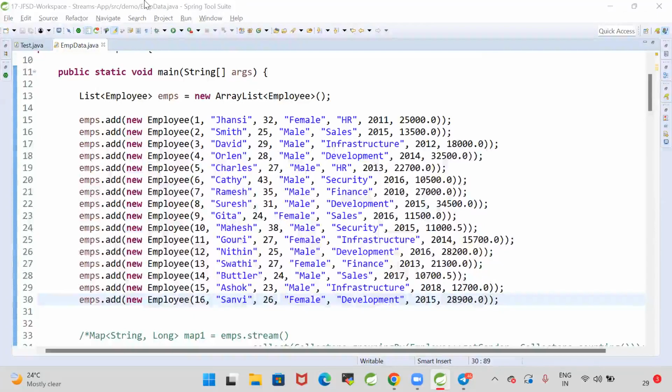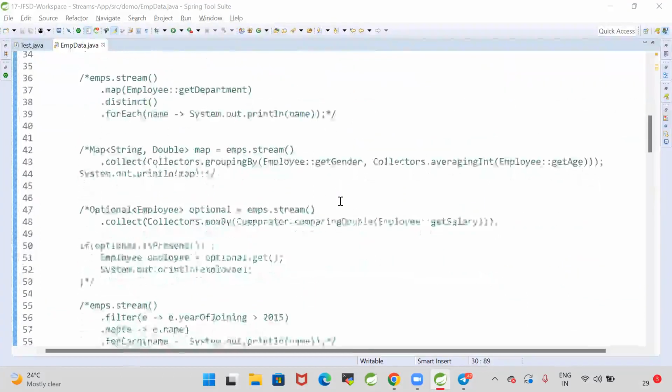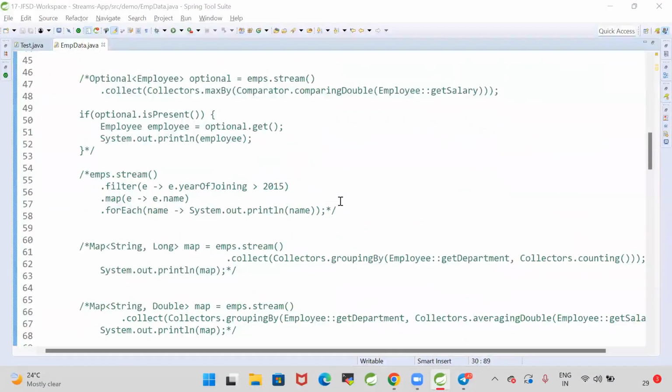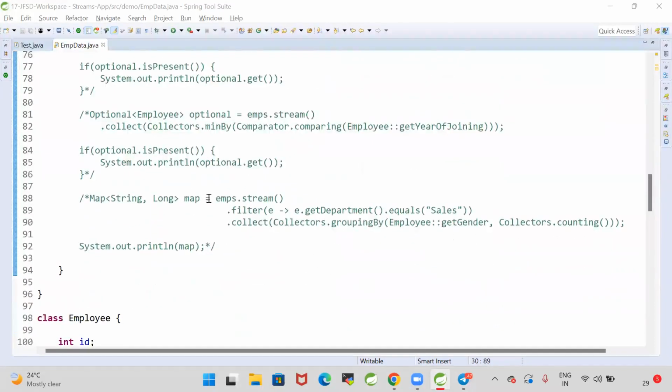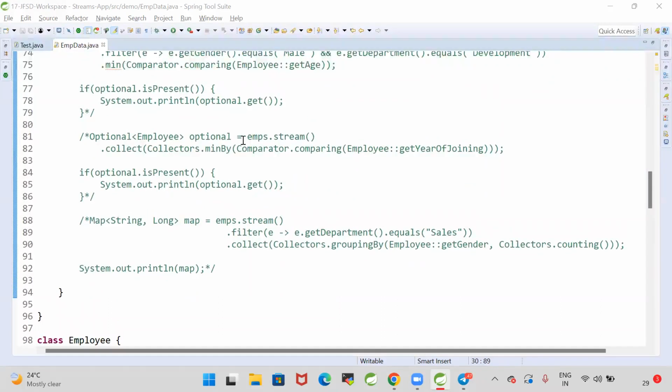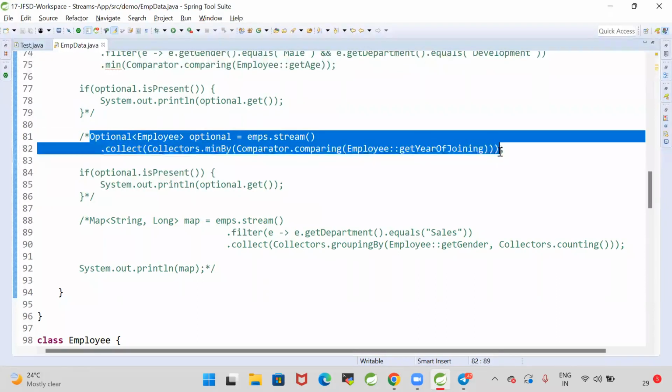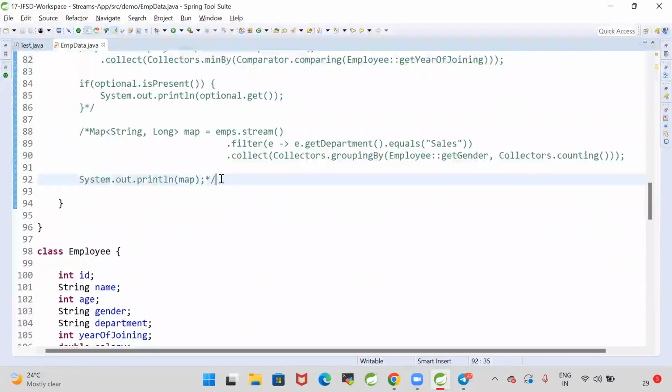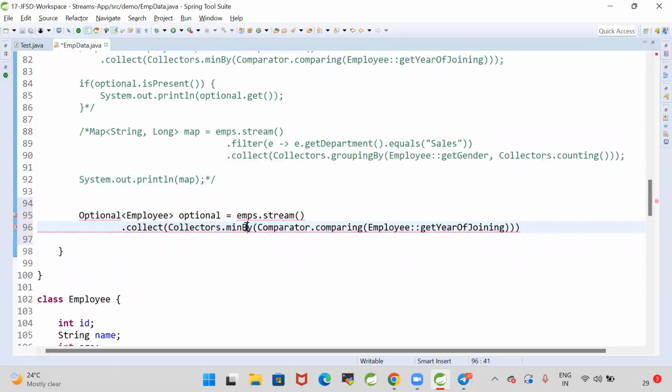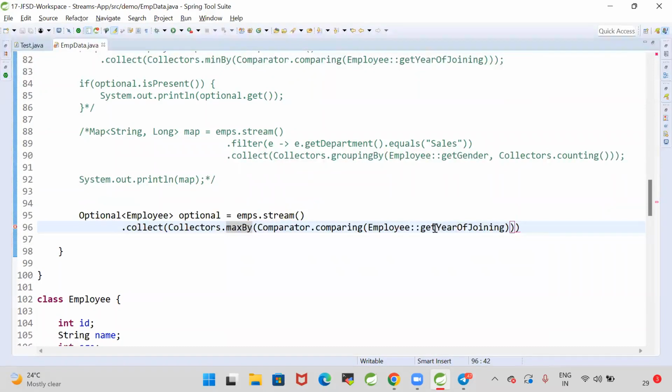Max comparing with salary, we are able to get the employee who is having the highest salary. Okay, already we implemented the logic for that. We are going to use the maxBy function. So Collectors.maxBy comparing employee with getSalary, we are going to use this one to get the employee who is having the highest salary. Instead of minBy, we can use a function called Collectors.maxBy, Collectors.maxBy Employee::getSalary.